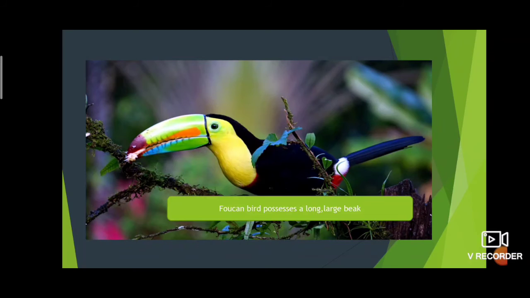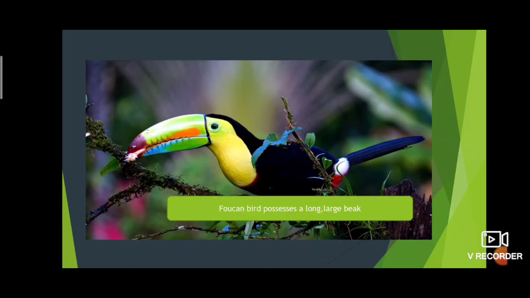Here is a striking example about one bird, the toucan. Here is a spelling mistake, it is not Foucan, it is toucan. Sorry for the mistake. The toucan possesses a long, large beak. In the picture also we see the long, large beak.